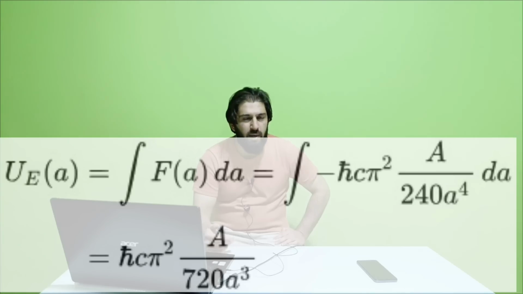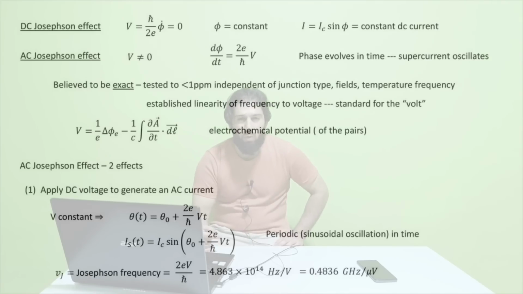Also in the Bohr model of the atom, we see the Planck constant. Quantum field theory, the Casimir effect, the Klein-Gordon equation, and the Josephson effect in superconductivity, and the list goes on. There are tons of equations that all include the reduced Planck constant. So why I counted all these equations is that I just wanted people to understand that this is a very, very significant constant, especially in quantum physics.